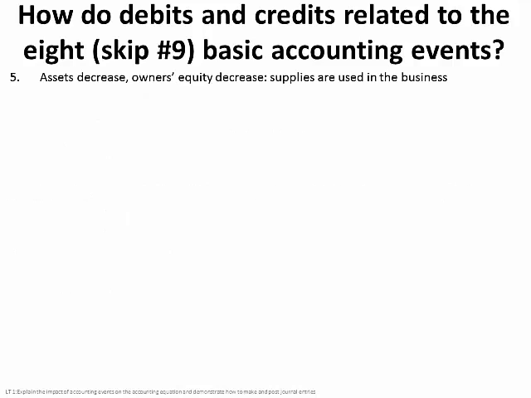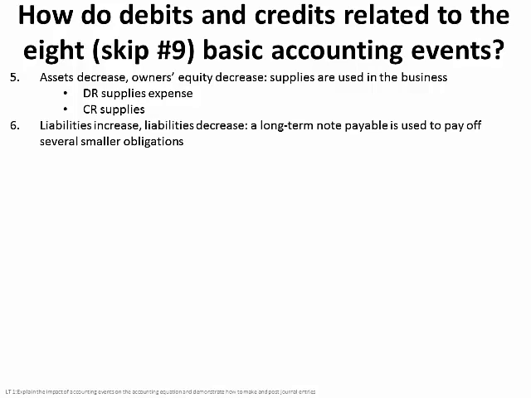In the next example, if our assets decrease and our owner's equity decreases, such as if our supplies are used in the business, we would debit supplies expense and credit supplies. That's going to be an adjusting entry transaction that we'll talk about in a later learning target. If our liabilities increase and our liabilities decrease, that's a long-term note payable used to pay off several smaller obligations. So we would debit our accounts payable and credit notes payable.